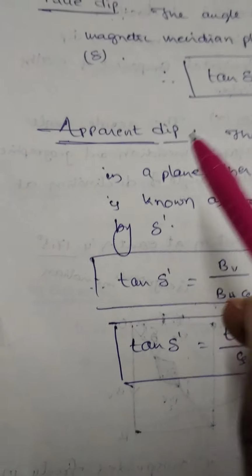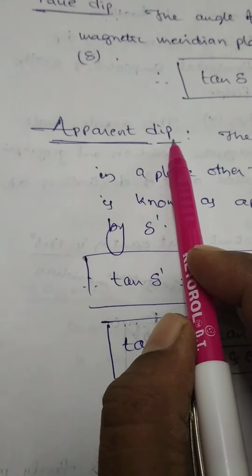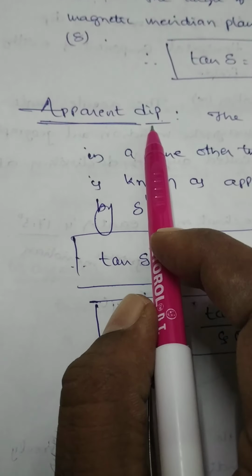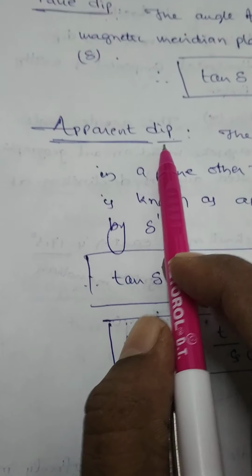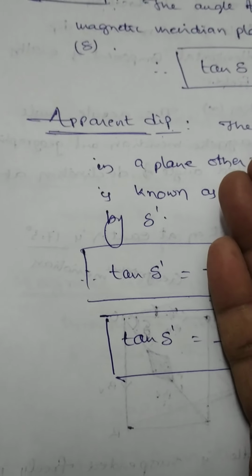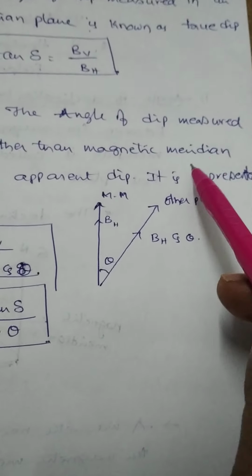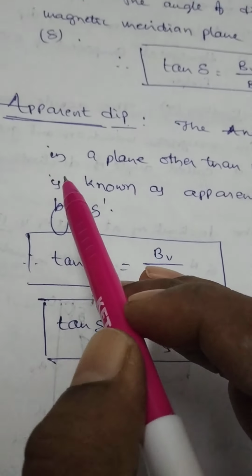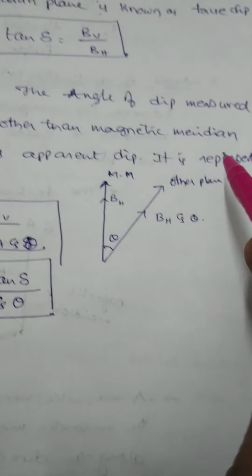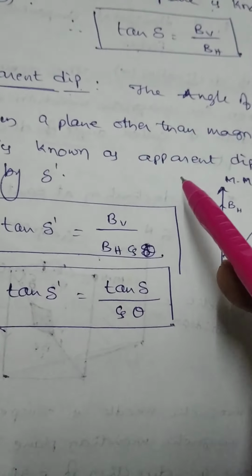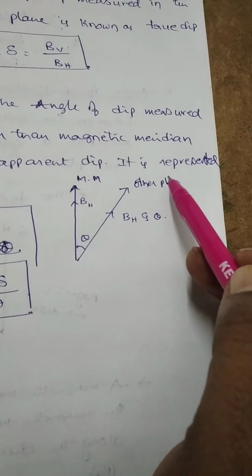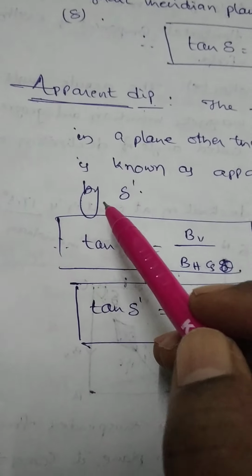Other than the magnetic meridian plane, in any plane, the angle of dip is known as the apparent dip. Any plane other than the magnetic meridian plane, the dip measured is called the apparent dip. So, the angle of dip measured in a plane other than the magnetic meridian is known as the apparent dip. This apparent dip is generally represented by delta dash.